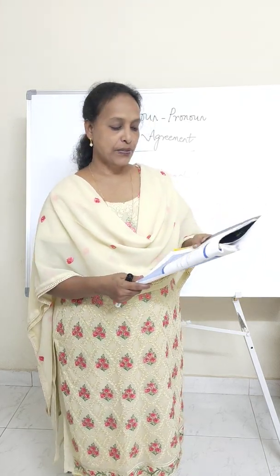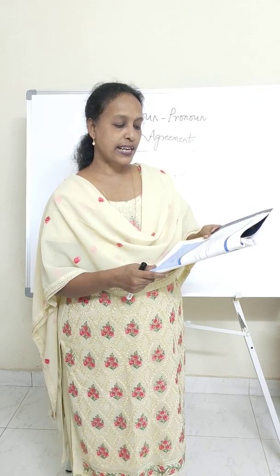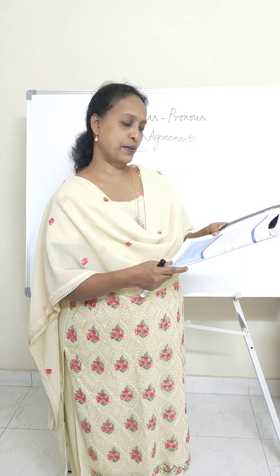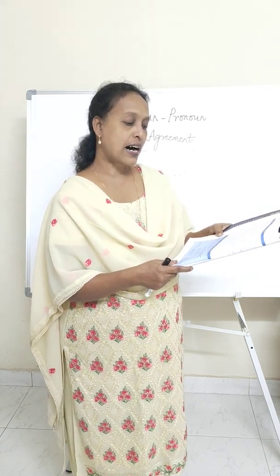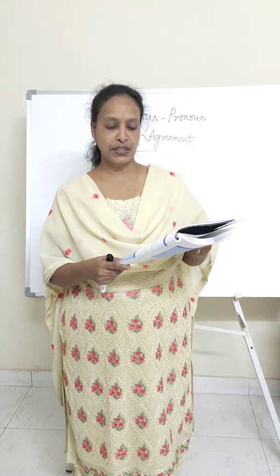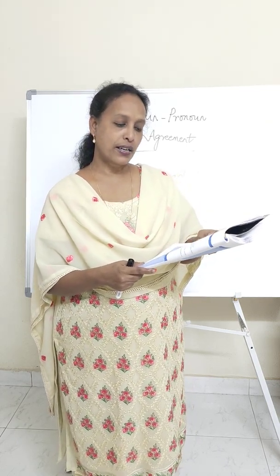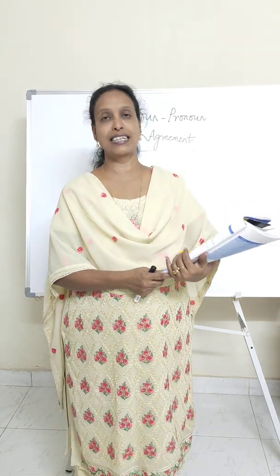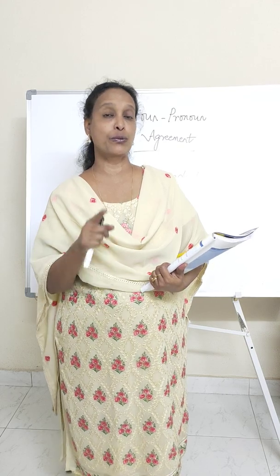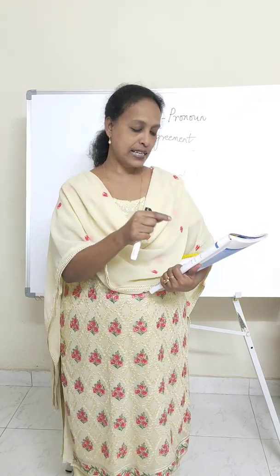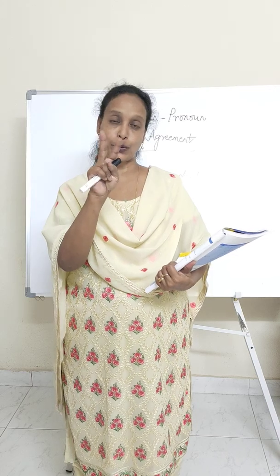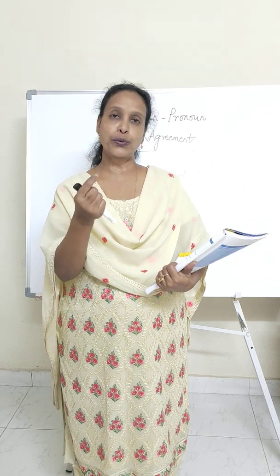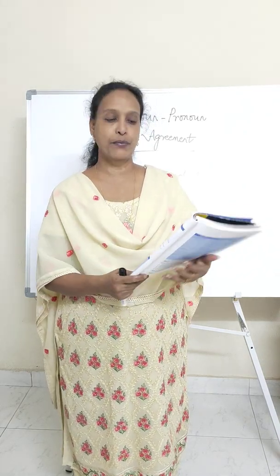Next, look at the next sentence. Antecedents with conjunctions like or, nor. Now the example is neither the sample nor the reports are available at the lab. So what is the antecedent that you have used here? You have used the word are, because reports and samples are spoken about. Two things, right? When you're talking about two things where you're using or, nor, you use the verb which is are, which is the plural one.